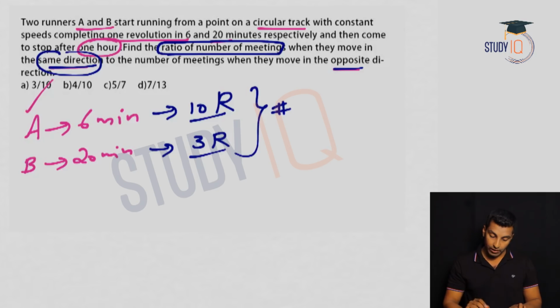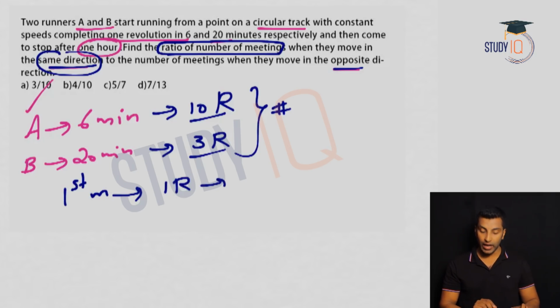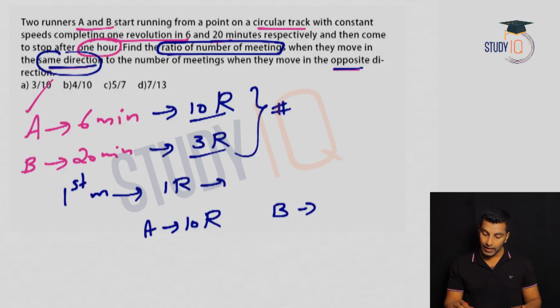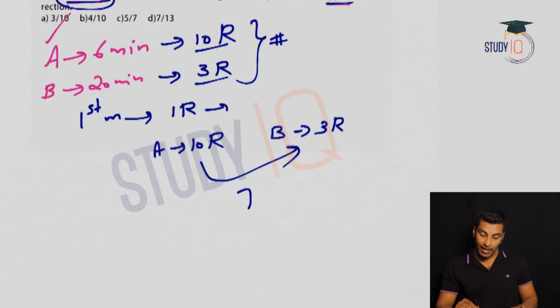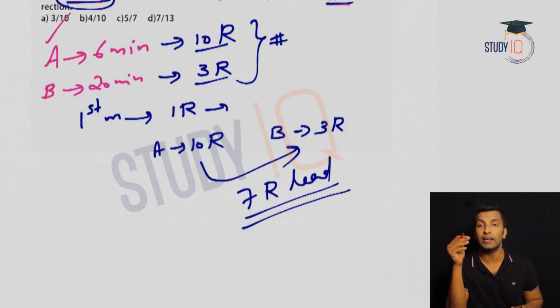A completes 10 rounds and B completes 3 rounds. So what does this mean? A has how much lead? 7 round lead. So 7 round lead means how many times they will meet? They will meet 7 times.